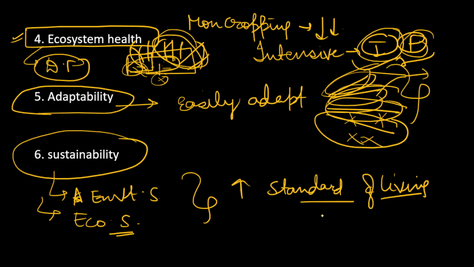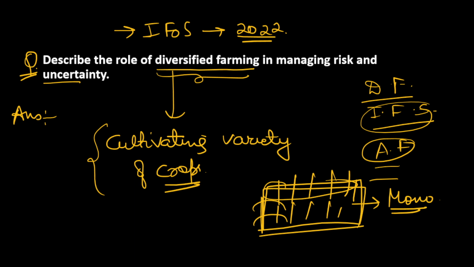We also have plans of doubling farmer incomes, of economically sustainable farming, and environmentally sustainable farming. All these things can be achieved through diversified farming. I hope you are able to understand what the question is asking and how to approach this type of answer. So that is all for today.